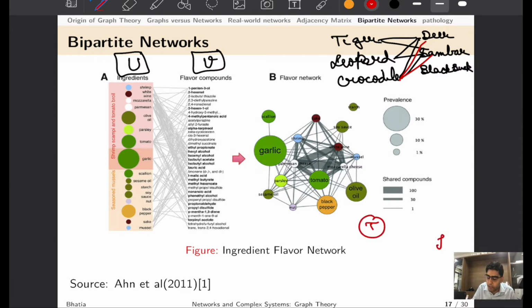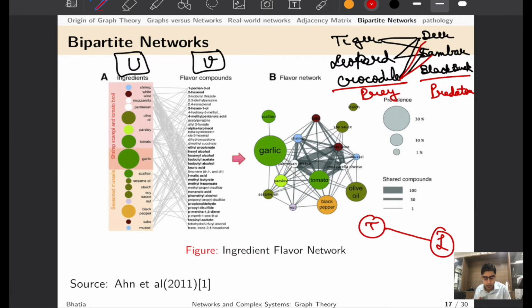I don't know whether those reasons are legal or not, but let us say that crocodile would not eat black buck anytime. So what you can see here is that tiger and leopard, although they are not directly interacting with each other, are connected to each other by virtue of the common prey that they have. Similarly, we have prey here, and hence we call this a bipartite network. That is, within two networks, we have two disjoint sets U and V. That is, no element in U is interacting with each other directly, but they are interacting with each other through V.